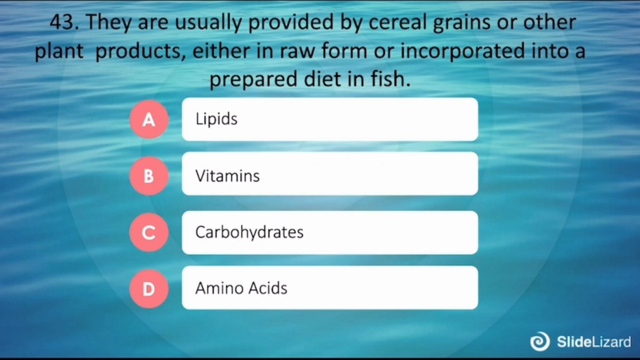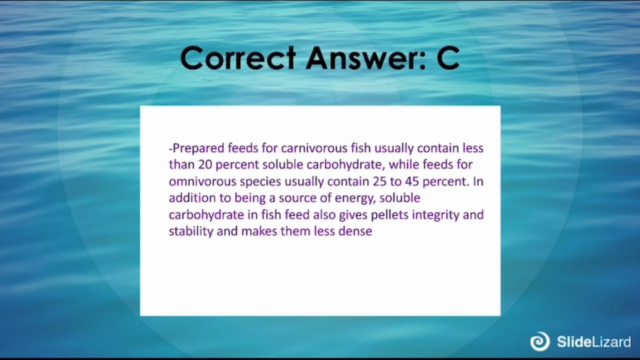43. They are usually provided by cereal, grains, or other plant products either in raw form or incorporated into a prepared diet in fish. A. Lipids, B. Vitamins, C. Carbohydrates, D. Amino acid. The correct answer is C. Prepared feeds for carnivorous fish usually contain less than 20% soluble carbohydrates, while feeds for omnivorous species usually contain 25 to 45%. In addition to being a source of energy, soluble carbohydrates in fish feed also give pellets integrity and stability and make them less dense.